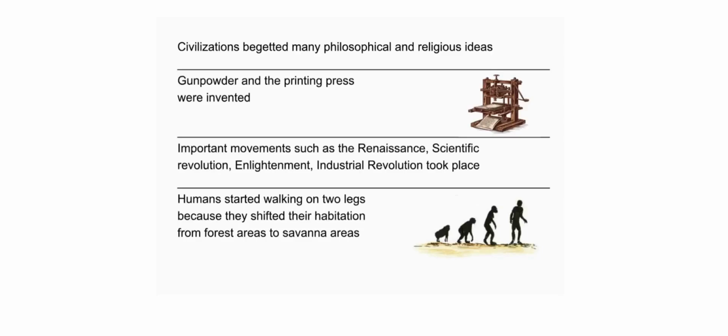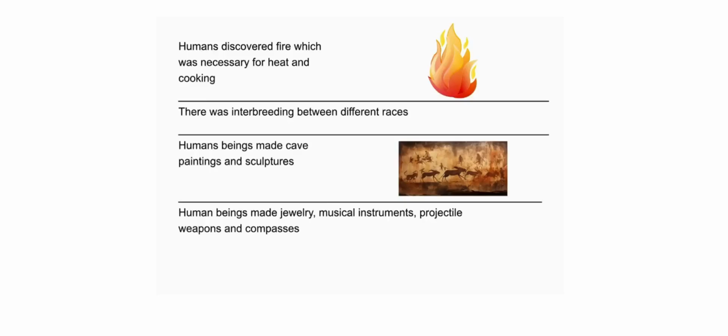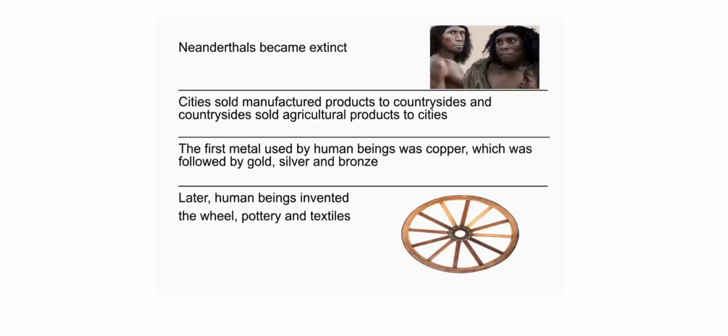Humans started walking on two legs because they shifted their habitation from forest areas to savanna areas. Humans discovered fire, which was necessary for heat and cooking. There was interbreeding between different races. Human beings made cave paintings and sculptures. Human beings made jewelry, musical instruments, projectile weapons, and compasses.